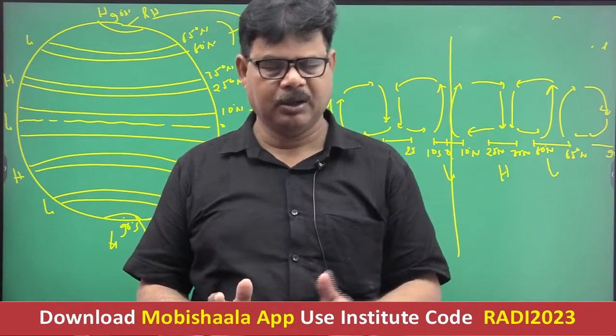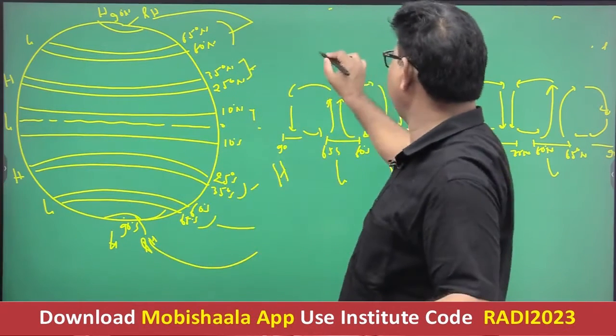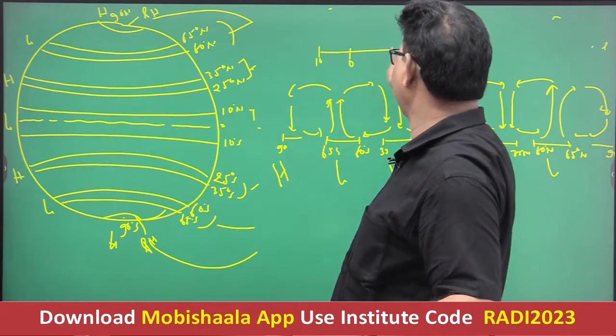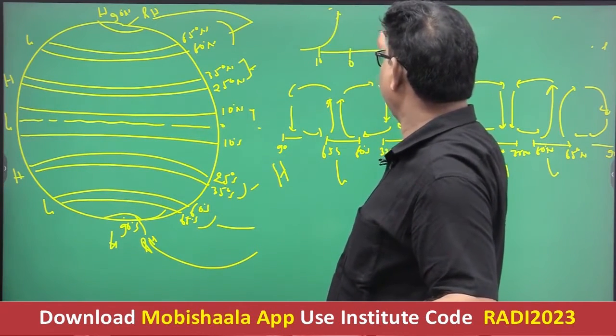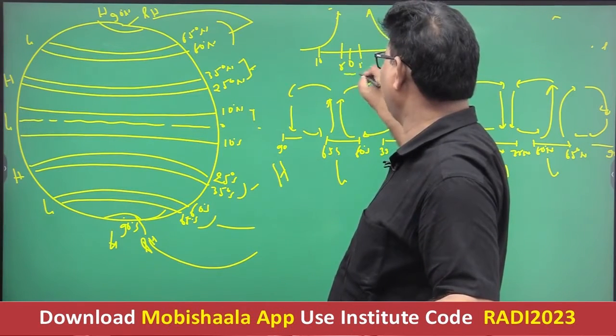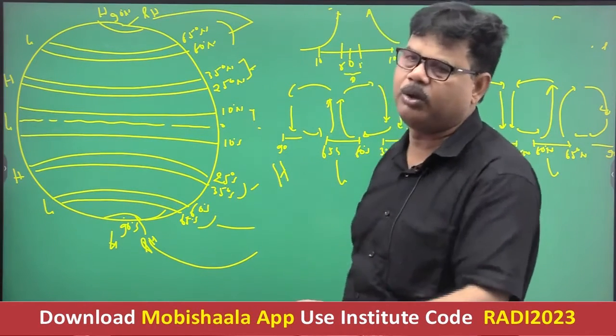Getting well now? And you see what happens if this is 0 degree and this is 10 degree, this is 10 degree and this is 10 degree. The wind comes here and uplifts now. So this central part, this is doldrum, 5 degree to 5 degree, okay, doldrum area. It is the central part of the equatorial low pressure belt.